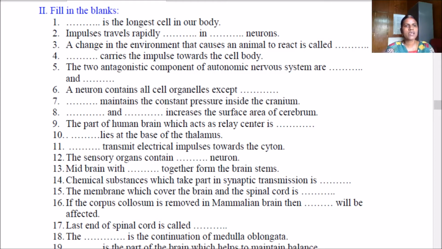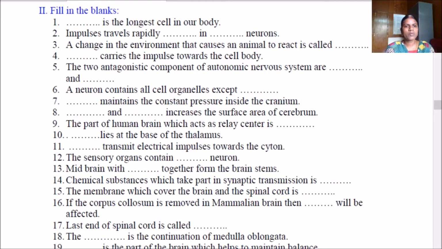A change in the environment that causes an animal to react is called stimulus. Dendrites carry the impulse towards the cell body. The two antagonist components of the autonomic nervous system are sympathetic and parasympathetic. A nerve contains all cell organelles except nucleus. Cerebrospinal fluid, CSF, maintains the constant pressure inside the cranium. Gyri and sulci increase the surface area of cerebrum.